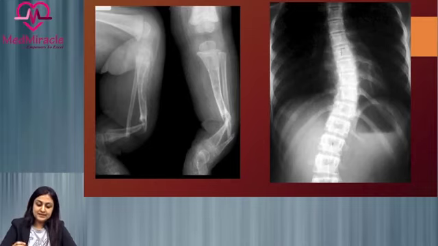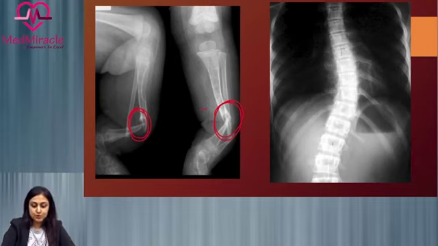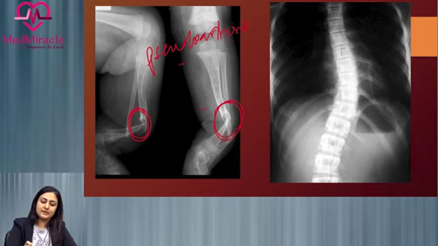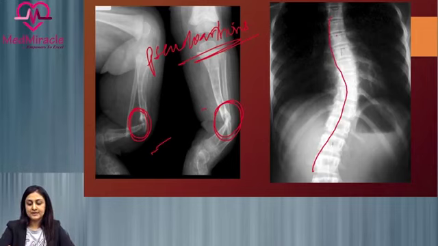Moving on to the other skeletal manifestations which can be seen. Here we are seeing bilateral bowing of the limbs, and a fracture with formation of a pseudo joint here. This particular location of pseudo arthrosis formation in the antero-inferior aspect of the tibia is very typical for NF1. So this pseudo arthrosis is also one of the diagnostic criteria included in the skeletal manifestations. Also, one other skeletal manifestation is scoliosis, which is seen here.